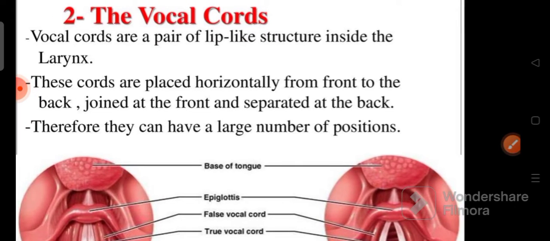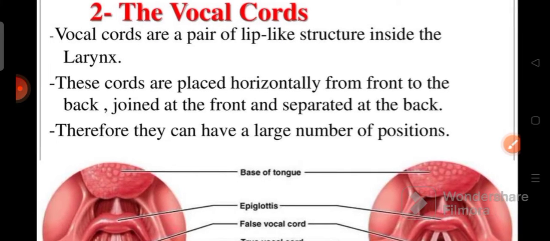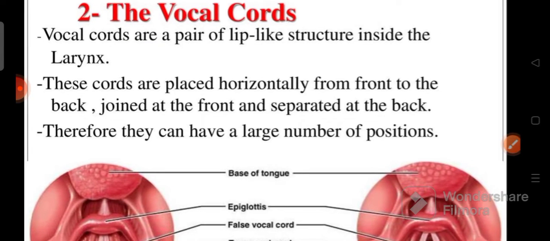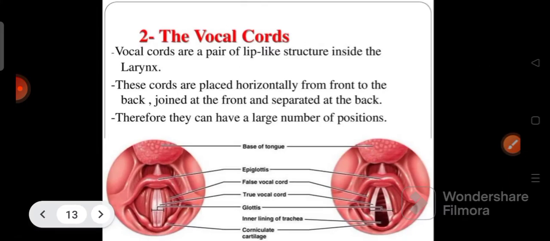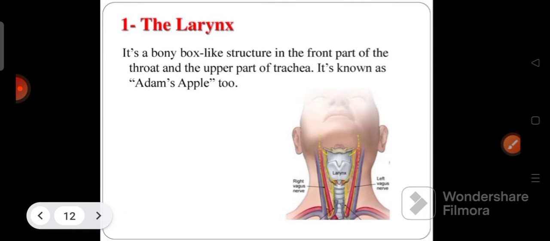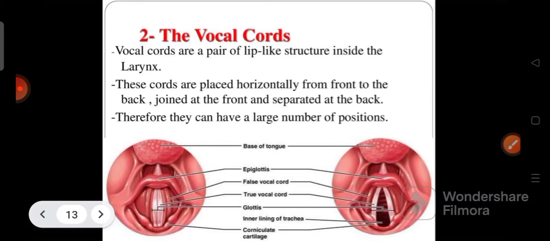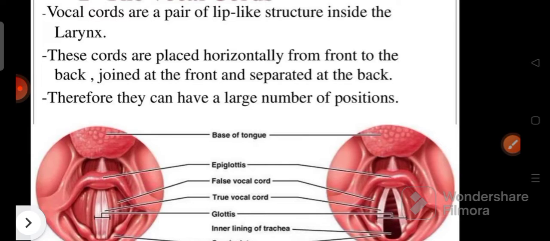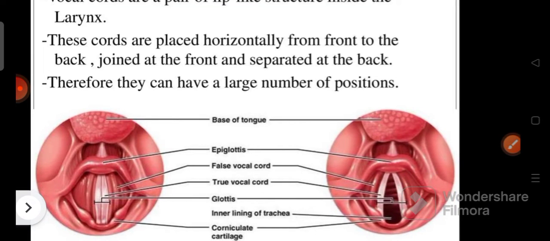Okay. So next one is the vocal cords. Another important organ for speech production is the vocal cords. Vocal cords are a pair of lip-like structures inside the larynx. So inside this larynx, there are two lip-like structures. These are called vocal cords. They are placed horizontally from front to back, joined at the front and separated at the back. Therefore, they can have a large number of positions.